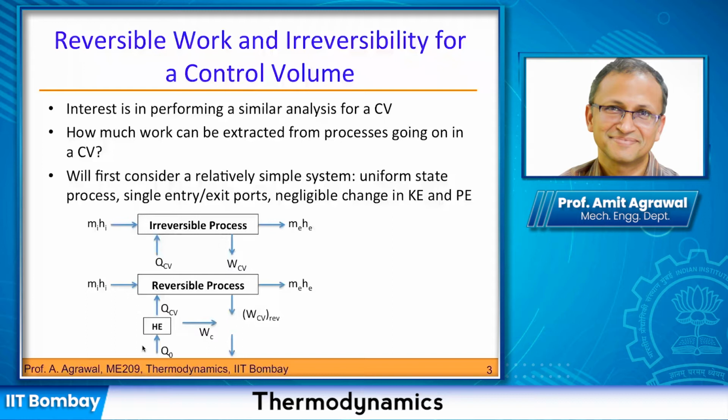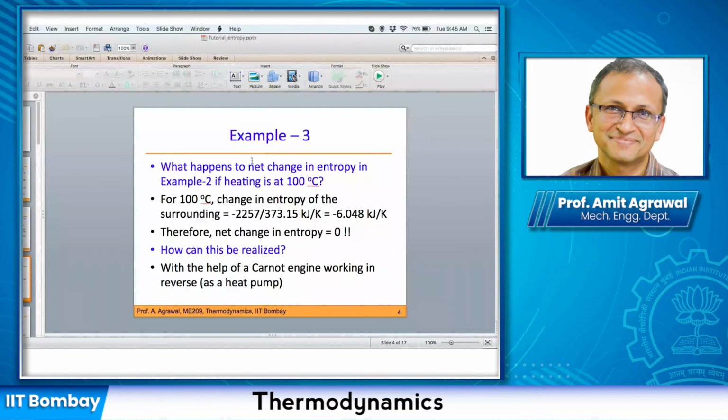So we had talked about this example, remember? This is the same example now. We were condensing water, which was at 100 degrees Celsius, and the environment was at 25 degrees Celsius. Or in this case, it was heating at 100 degrees Celsius. And we said that if only we could heat it at 100 degrees Celsius, then there would be no net change in entropy.